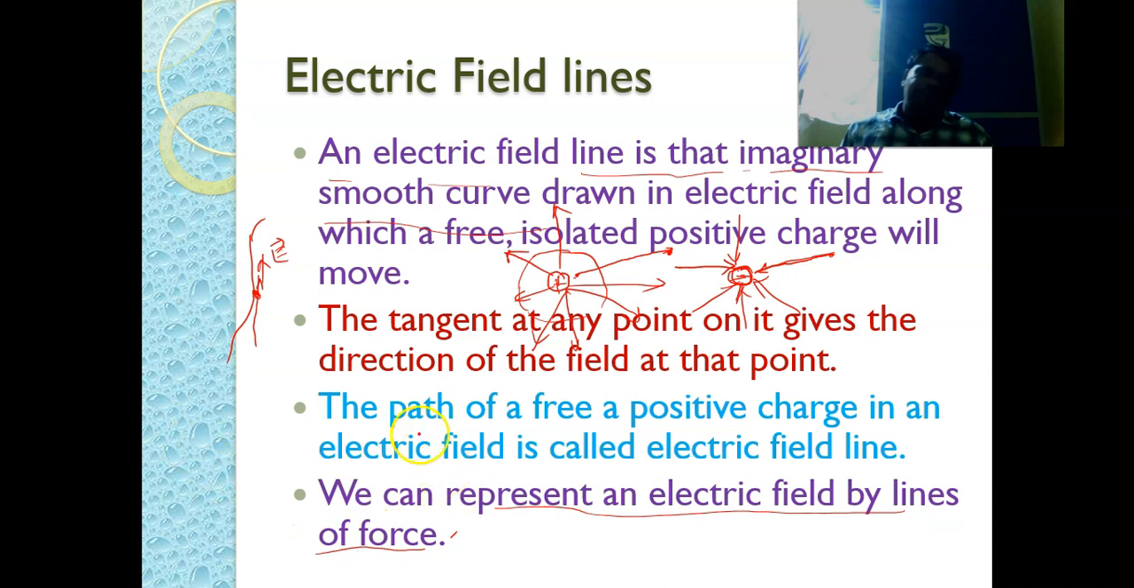So suppose this is a charge. The electric field lines are like this for a positive charge. That means away from the center of the charge.